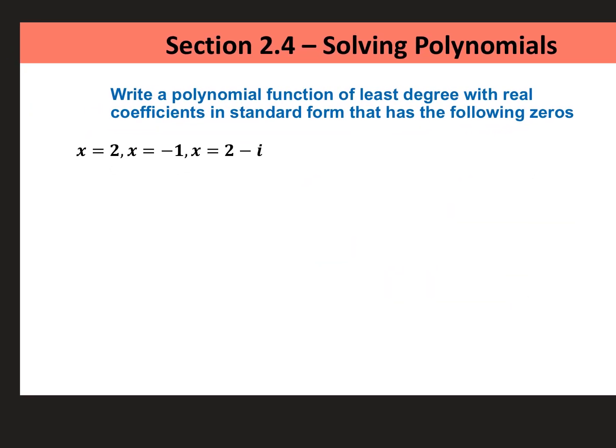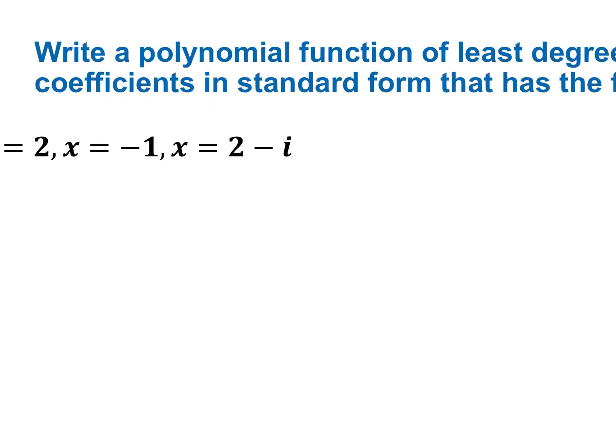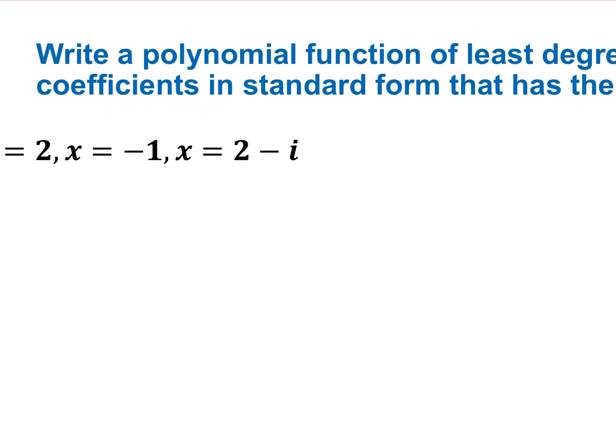x equals 2, x equals negative 1, and x equals, that's not 2 and negative i, that's 2 minus i. Okay, read carefully. Remember on the quiz there was a little comma there? It wasn't 3.5, it was 3 comma 1/2. So look very closely at some of those little details. This is 2 plus i. The same little hidden detail is in that as was on the last one. This is 2 different zeros. It's a 2 plus or minus i.